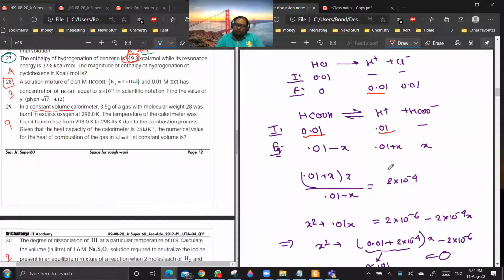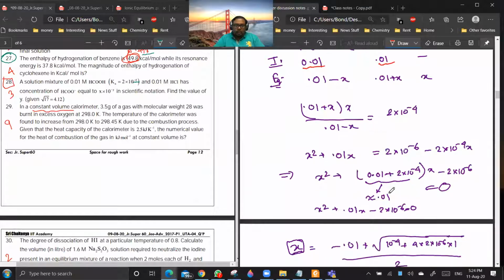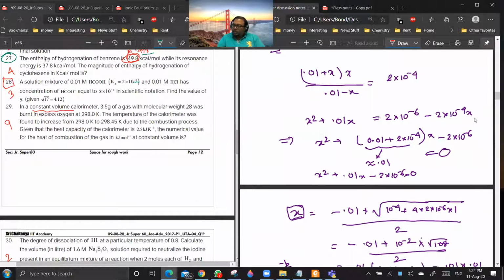Getting the point? And that is 2 into 10 power minus 4. Now, when you simplify this expression, you will get 2 into 10 power minus 4 x and 0.01 x. When you are combining, keeping everything towards the left hand side, you will get this type of expression: 0.01 plus 2 into 10 power minus 4. Are you getting the point?